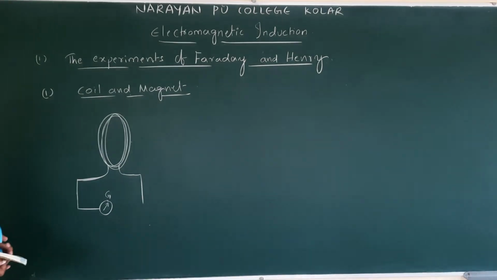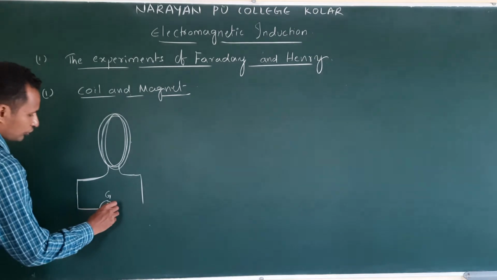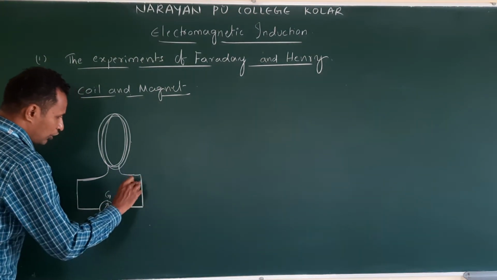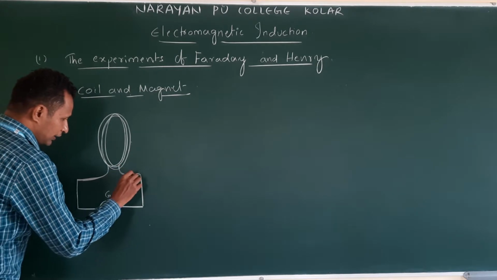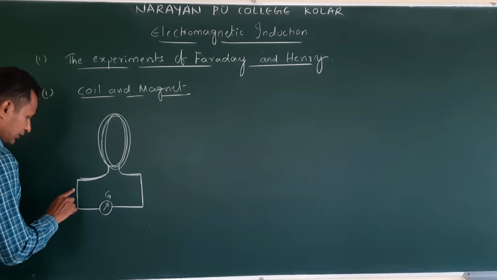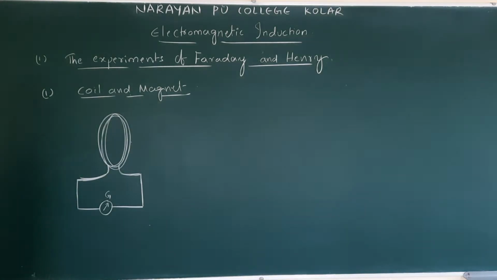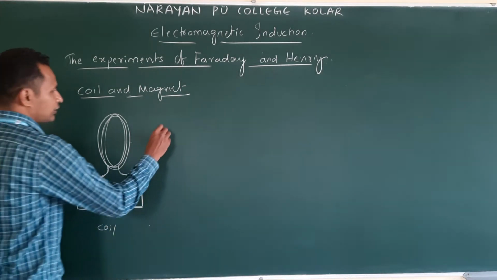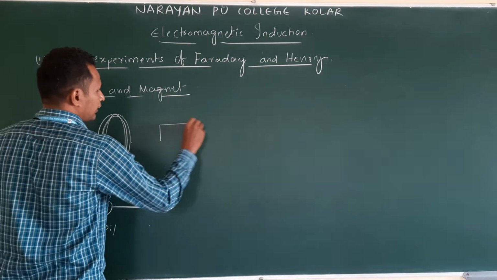What is the use of galvanometer? It shows the deflection when current flows. So using galvanometer, we will check whether current flow is there or not in a given circuit. So this is coil. Next, bar magnet.